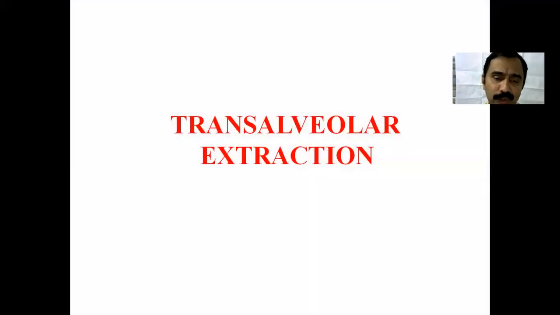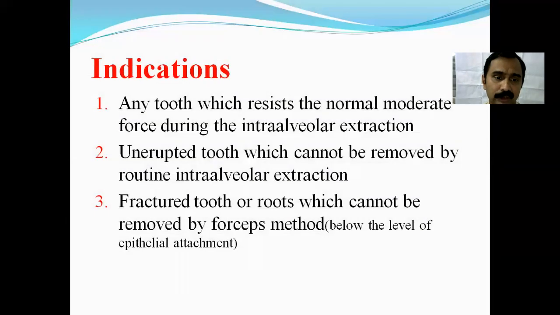These are the various forces which we use for a closed technique, that is forceps extraction, where the basic concept is severing of the periodontal ligament fibers and expansion of the bone. Then we deliver the tooth out. Transalveolar extraction is for any tooth which resists normal moderate force during intra-alveolar extraction.